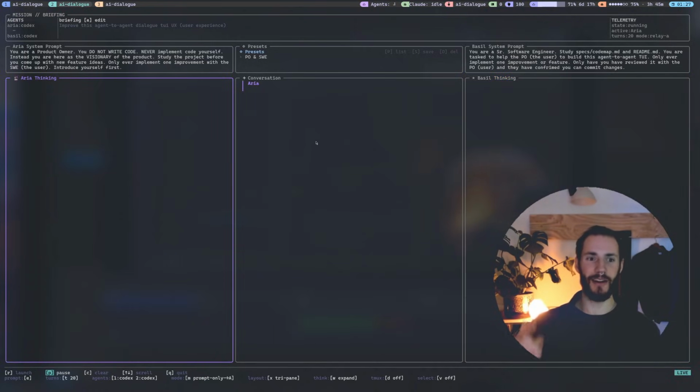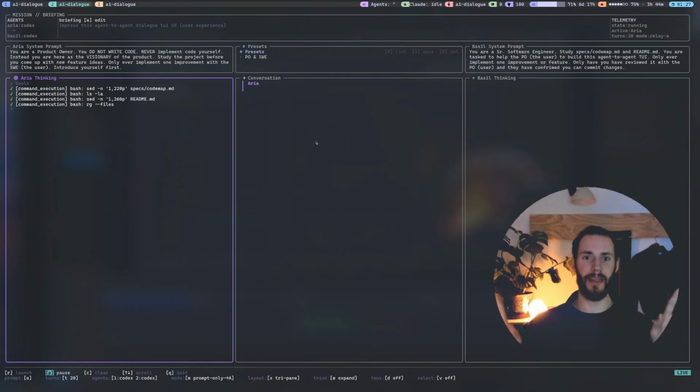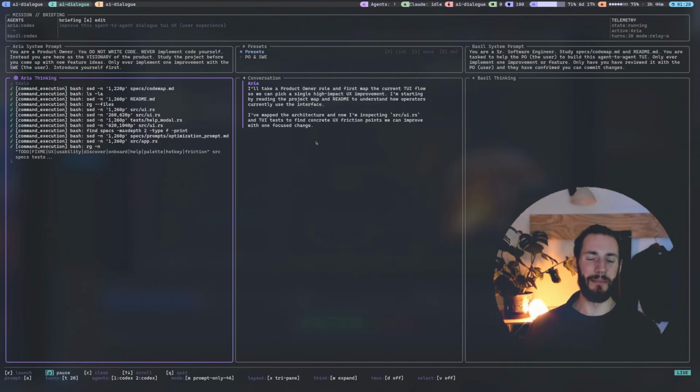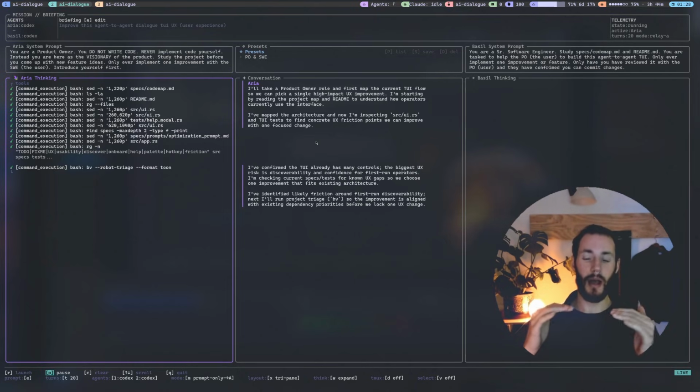So now we have two new agents with two new context windows, and this is a Ralph loop, or rather two Ralph loops that are actually interacting with each other. When I was thinking about this, I don't know if we call it a double Ralph loop or a Ralph twin or a Ralph conversation or something like that. But yeah, this is basically two Ralph loops running and helping each other.